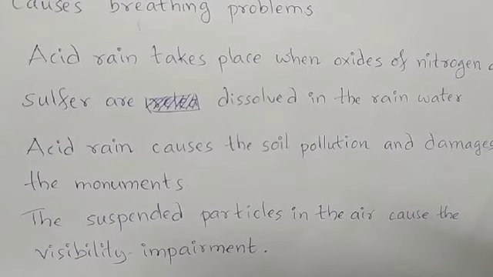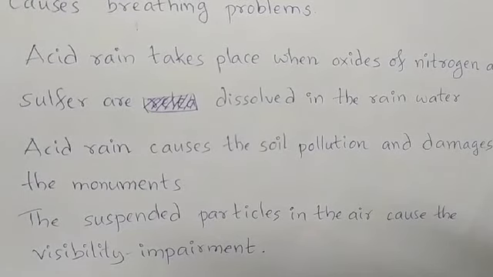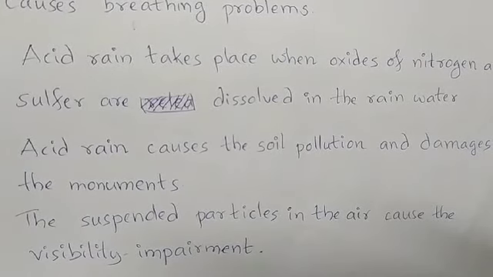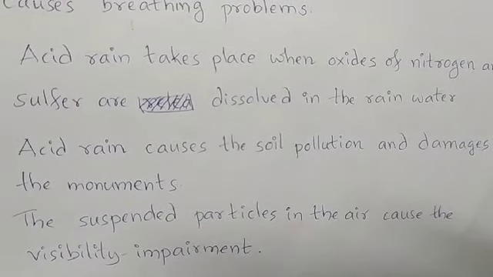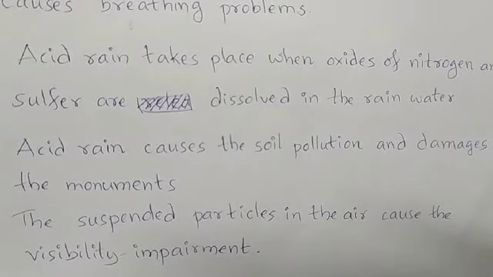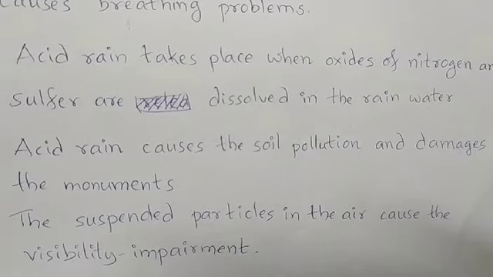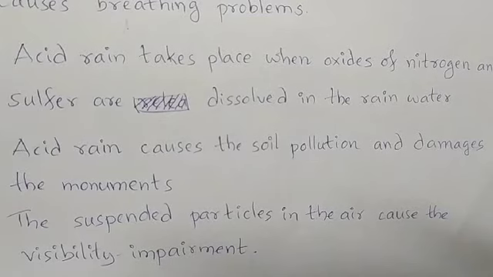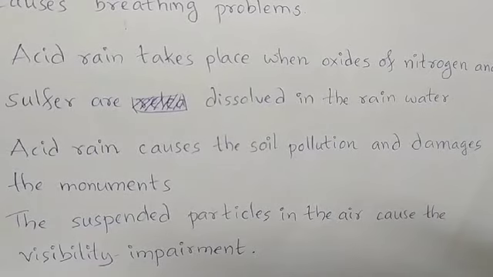Means you might be going in a car during the early morning in the winter. If there is a lot of pollution, in the winter there is snow in the surroundings. So this snow, when it is getting mixed with the pollutants of the air, then it forms a blurred substance. So that is what causes visibility impairment, right? And that snow plus smoke is known as smog. This smog impairs our visibility. We cannot see the things which are near to us properly, or farther things we can't see also, right? So that is visibility impairment.